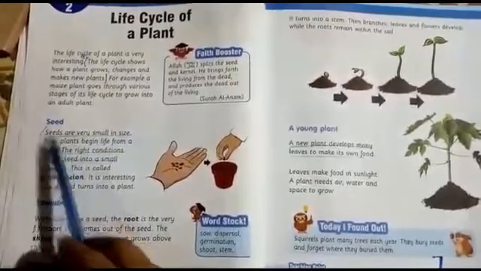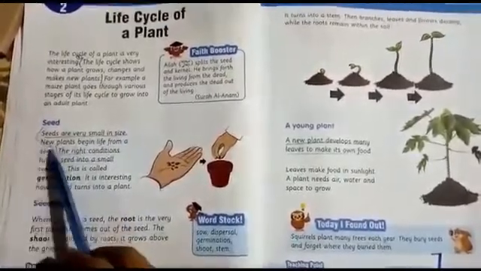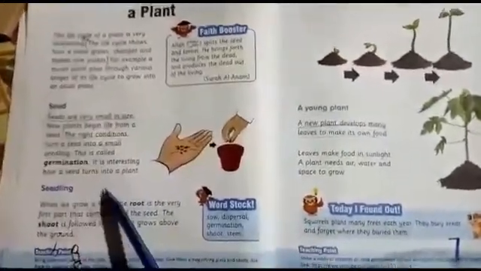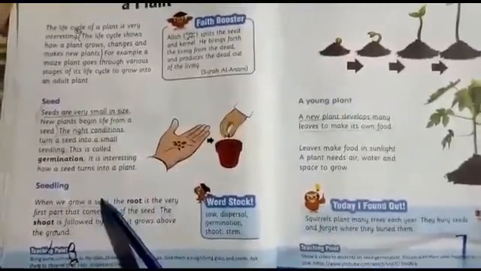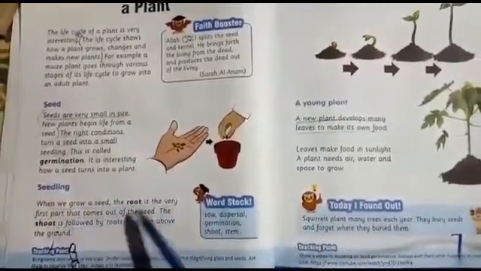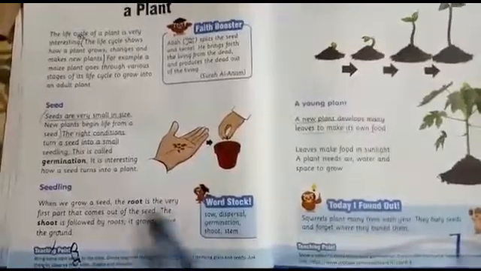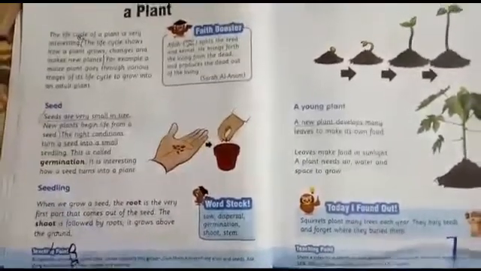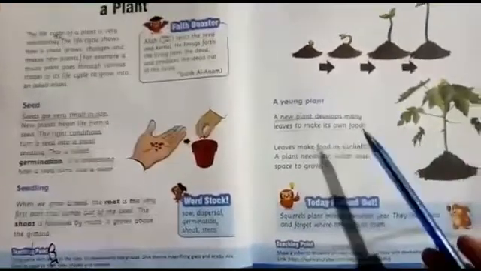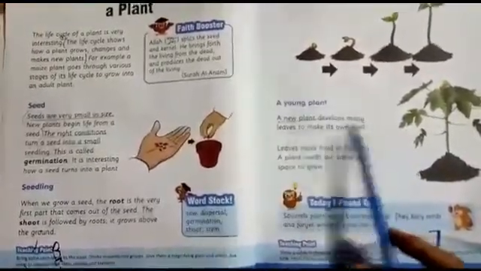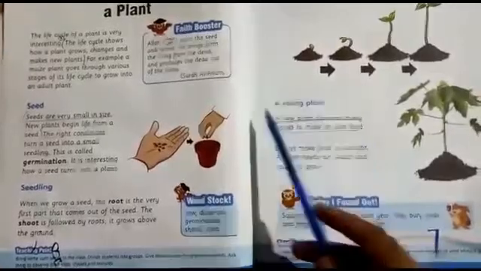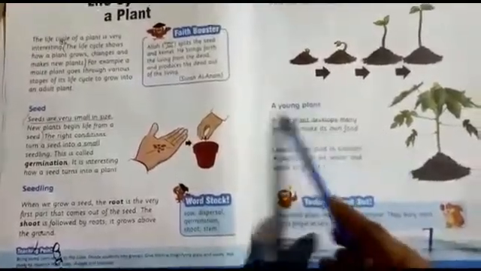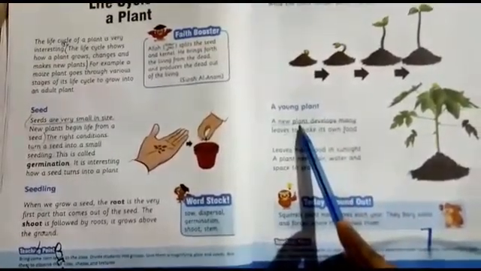So from this to this you will write this portion, and next you will start writing seedling. So seedling, when we grow a seed, the root is the very first part that comes out of the seed. The shoot follows the roots, it grows above the ground. So from this to this you will write the part of seedling, and then you will write a young plant. So a new plant develops many leaves to make its own food. So you will write this line in this heading, a young plant.